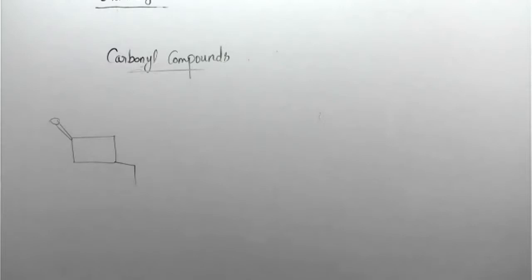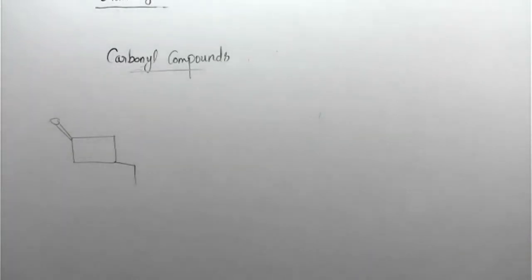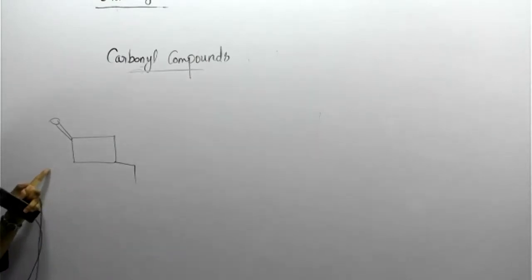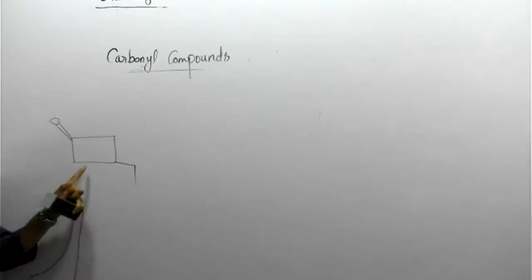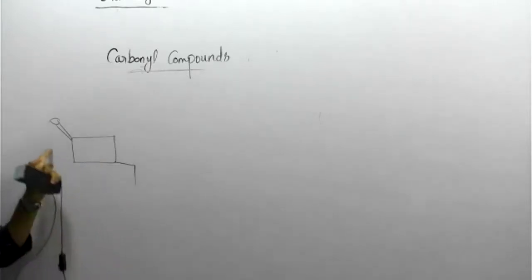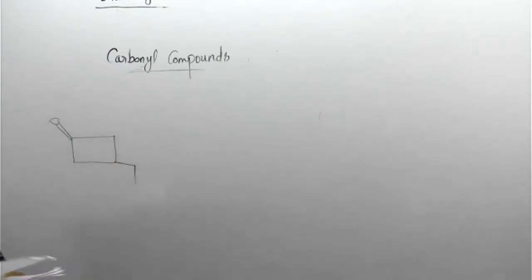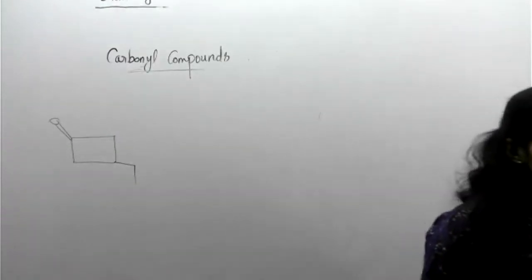Sejal, Dhruv, right. Ethyl cyclobutane. Correct. 3-ethyl cyclobutanone. Correct. So this much only for naming.